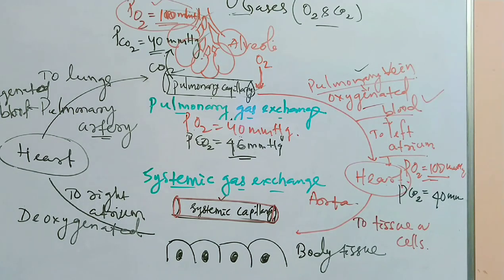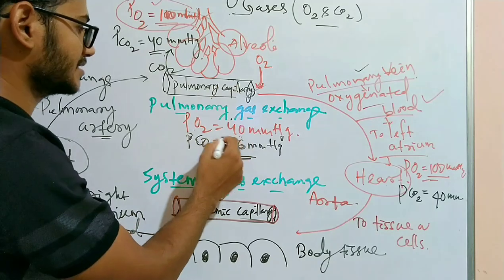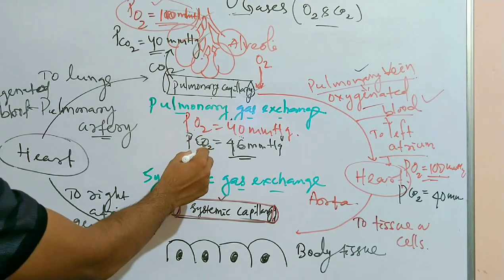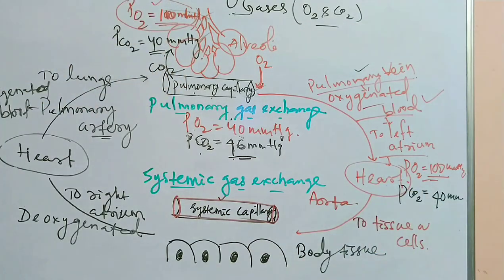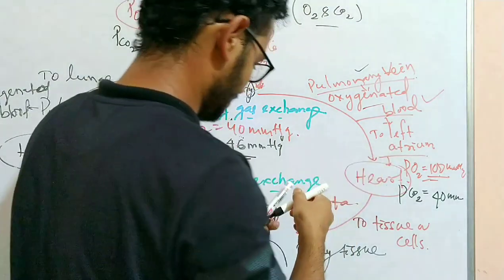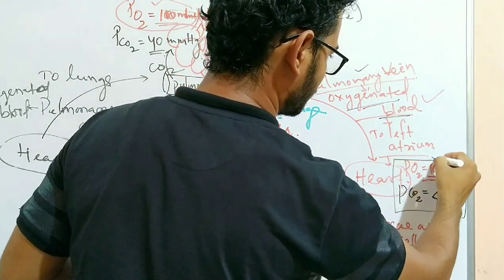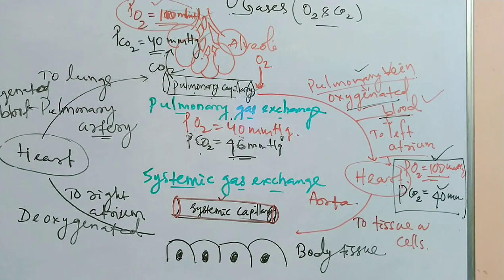Okay, so now after pulmonary gas exchange, the oxygen comes to the pulmonary capillary, making the partial pressure from 40 mmHg to 100 mmHg, and the carbon dioxide from the pulmonary capillary diffuses to the alveoli till it is reduced to 40 mmHg, making the blood oxygenated. So in the oxygenated blood, the partial pressure of oxygen is 100 mmHg and carbon dioxide is 40 mmHg. Now it travels to the body tissue.